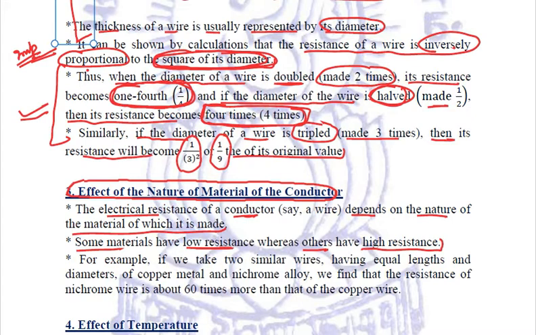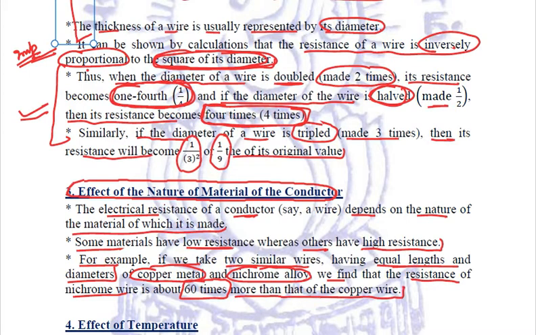How? Let us see. For example, if we take two similar wires having equal lengths and equal diameters. Now the length is equal, diameter is same, but the wires are of different material. Like one is copper, which is a metal, and another is nichrome, which is an alloy. We find that the resistance of nichrome wire is about 60 times more than that of the copper wire.